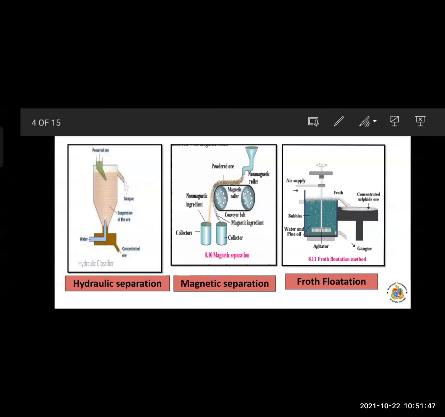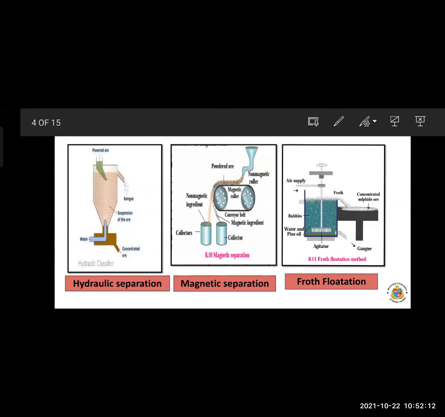From the outlet on the upper side, as the gangue particles are lighter, they flow with the water on the upper side of the tank and get collected separately. At the same time, all the ore particles, which are heavier than the gangue particles, settle down at the bottom of the tank.